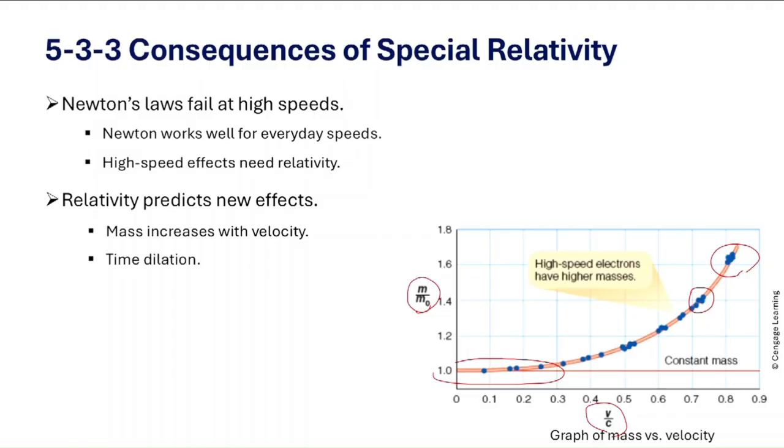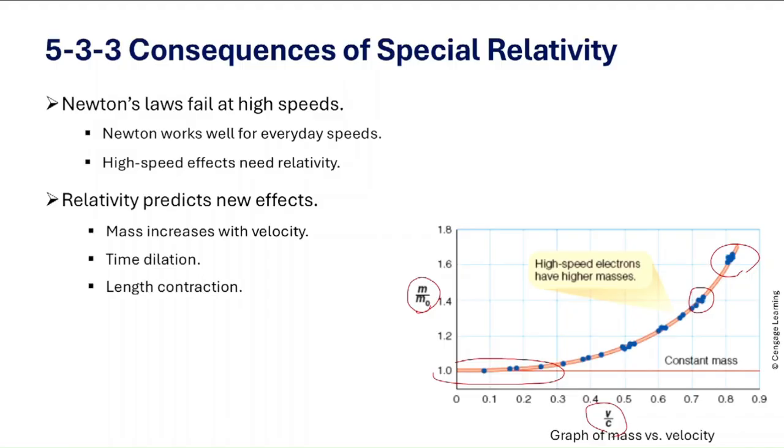So let's imagine a clock inside a spaceship traveling at 95% of the speed of light. So to someone on Earth, the ship's clock ticks more slowly. So this is not an illusion. It's a real effect confirmed by experiments. So for example, atomic clocks flown on airplanes tick slightly slower than clocks left on Earth. And the difference is tiny but measurable. So time literally stretches for moving observers.